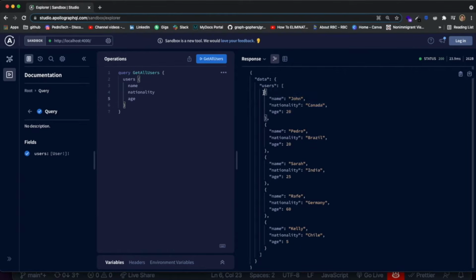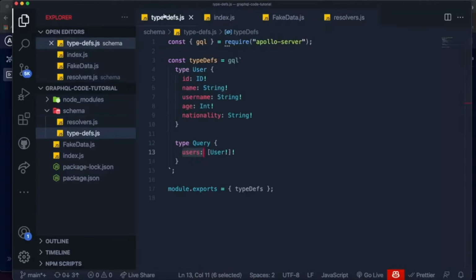How do we actually increase the complexity of this schema and learn more about GraphQL? Well, the first thing I want to teach you guys is there's something in GraphQL called enums, which is very similar to how enums work in different languages, but it's very useful in GraphQL because it allows you to validate data very easily.